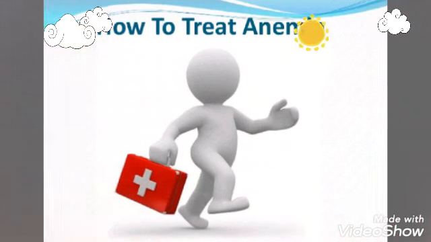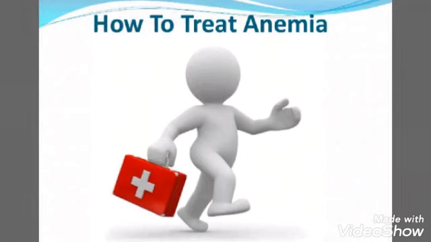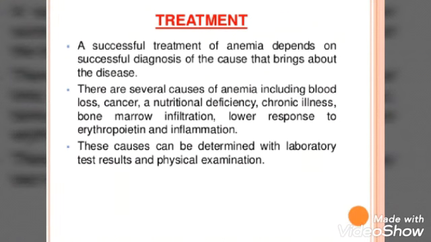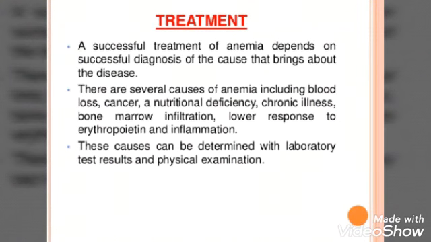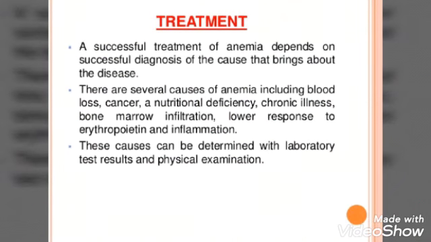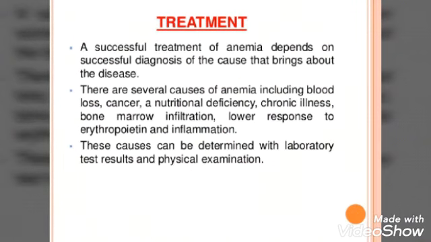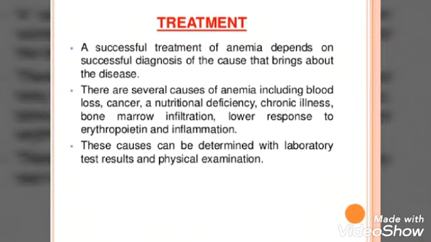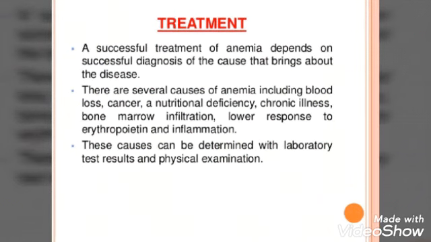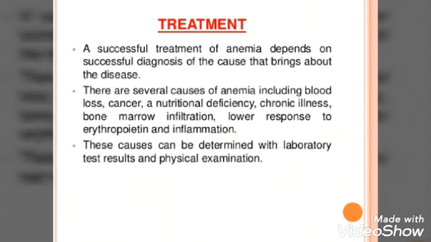Then how to treat anemia, or you can say management of anemia. In treatment, you will see here that a successful treatment of anemia depends on successful diagnosis of the cause that brings about the disease. There are several causes of anemia, including blood loss, cancer, nutrition deficiency, chronic illness, bone marrow infiltration, low response to erythropoietin, and inflammation. These causes can be determined with laboratory test results and physical examination. So these are the purposes you are going to serve with the treatment.